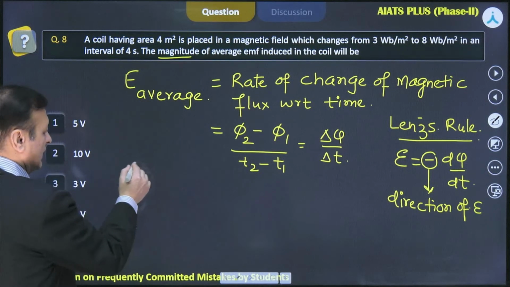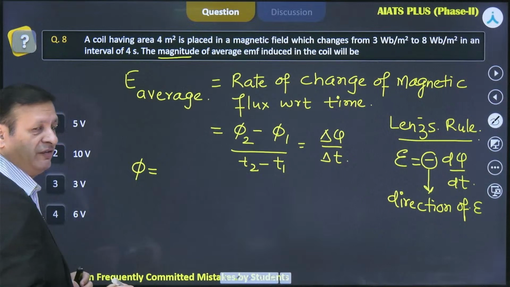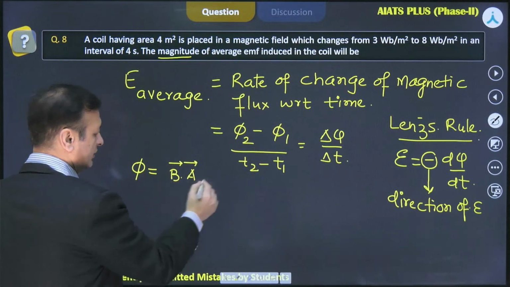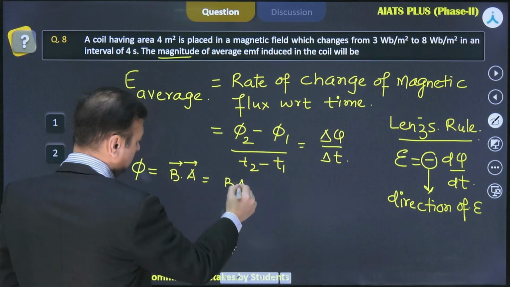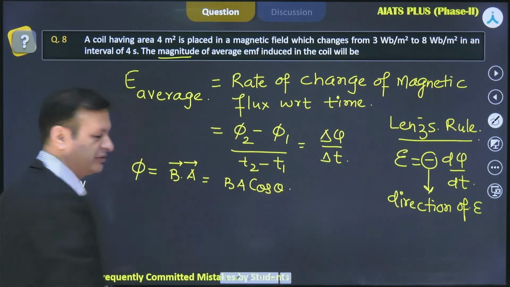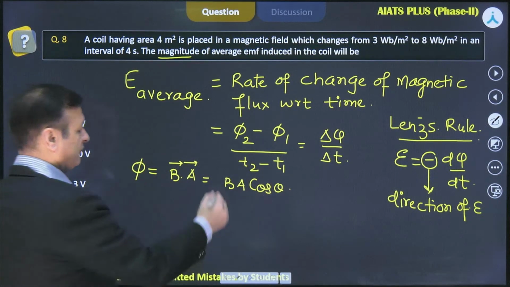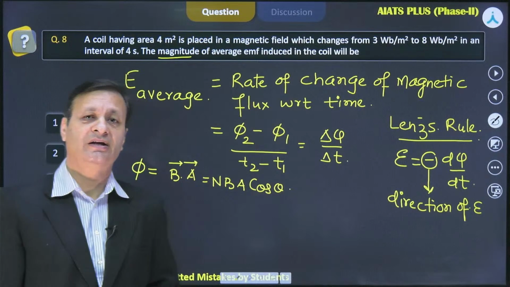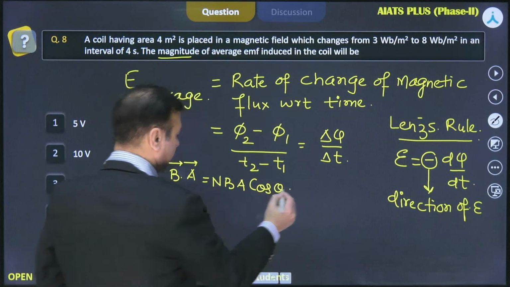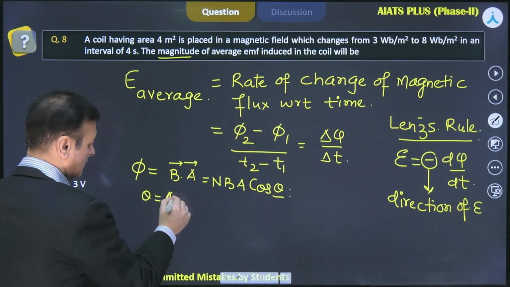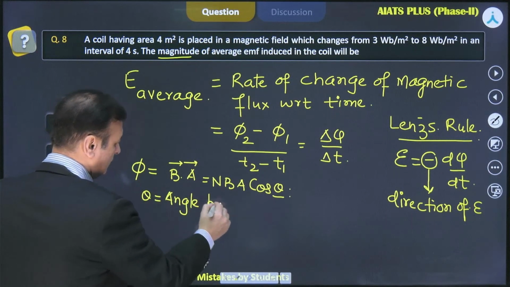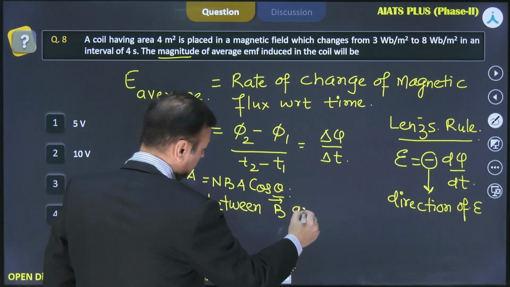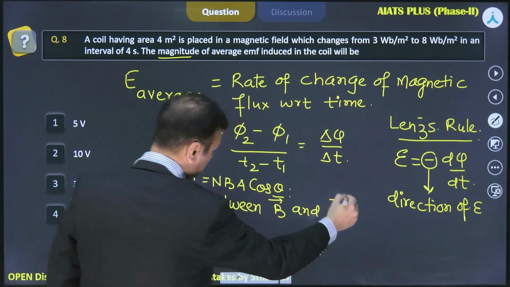Now what is this flux? When they say flux, flux is B dot A, where A is the area vector, or we can simply put it as BA cos theta. And if you have N number of turns in a coil, that expression would become NBA cos theta, and this theta is basically the angle between the magnetic field vector and the area vector.